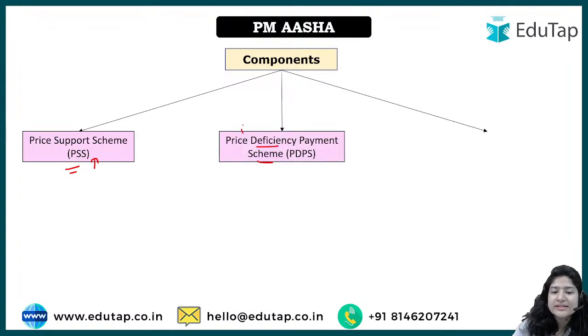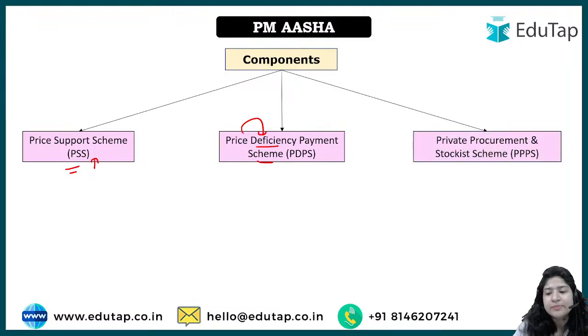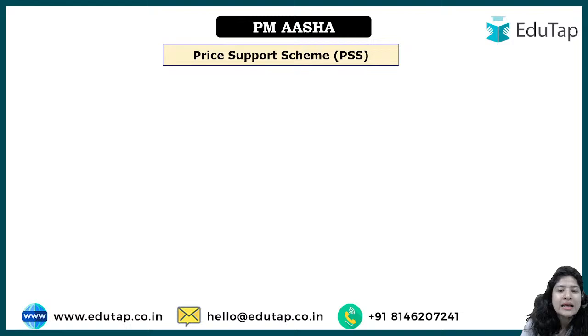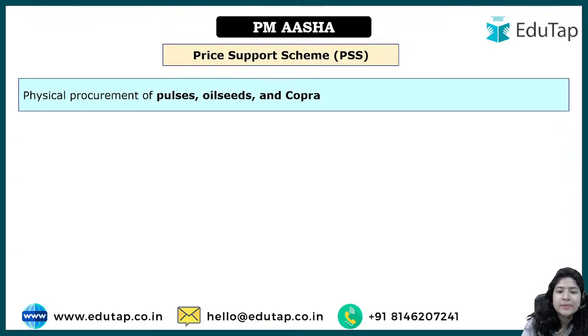Here you can see it says deficiency, which means there is some difference in the payment, the money that the farmer deserves and the money that the farmer has gotten, right? On what basis, we'll look at in the individual slide, but in price deficiency payment, this difference will be provided to the farmer. And the third is the private procurement and stockist scheme. Here we are introducing the private player. Now let's understand them one by one, starting off with the price support scheme.